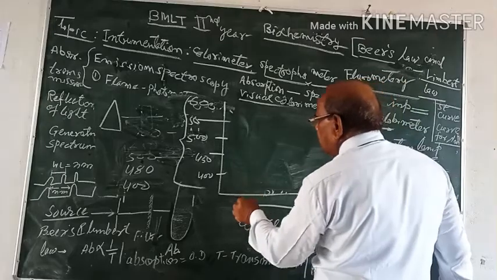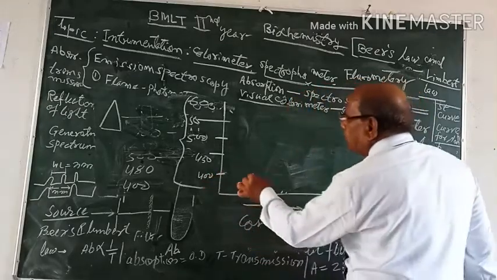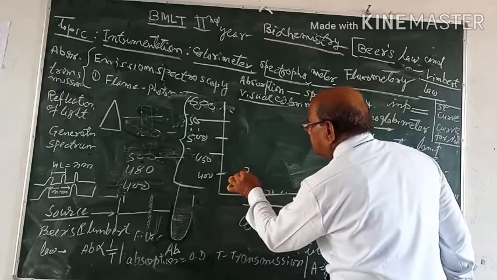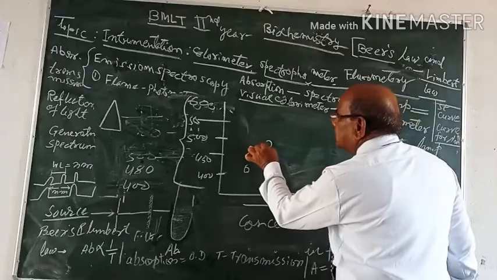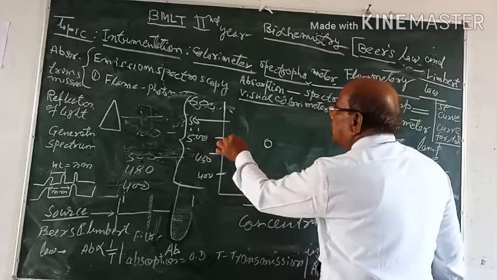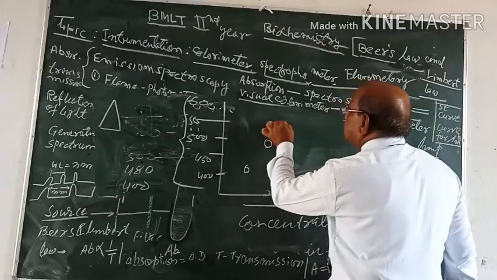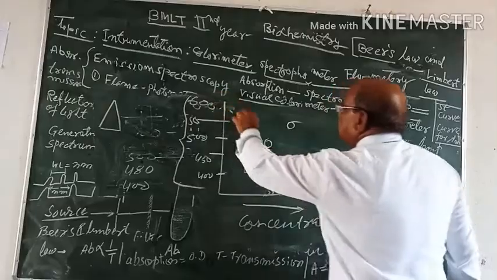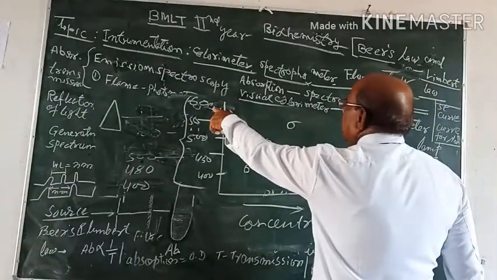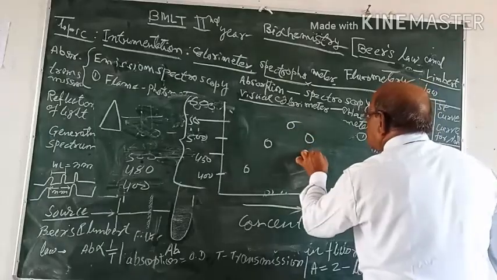So, for example, at 500 wavelength, the absorption was at this point, at 550 the absorption was this, and at 450 the absorption was this. Ultimately, on increasing the wavelength of the spectrum, the absorbance goes down.